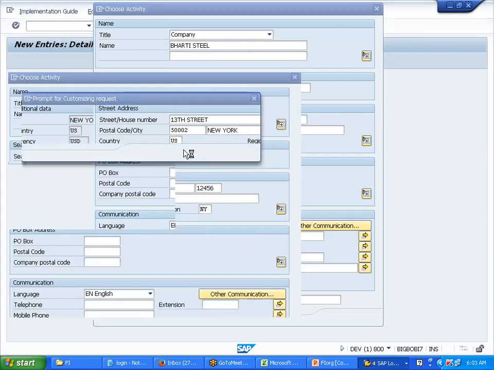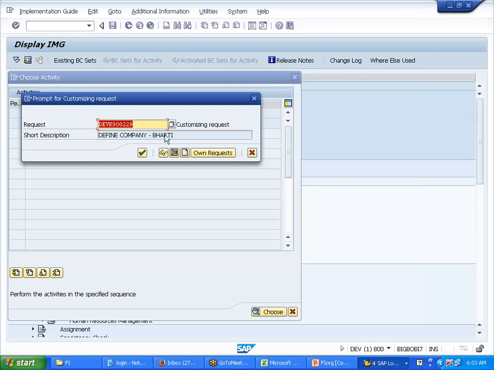I'll just say continue. Now you tell me, Manoj, do I need to save in the same request or should I create another request? That depends upon the requirement of the project. If the project manager says, I want to club certain entries under one request, certain configuration under another, accordingly you will club it. If you are creating another request, then there will be a sub request to it. But because I am creating in the same request, the sub task will be only one. I am saving it in the same request. Continue.